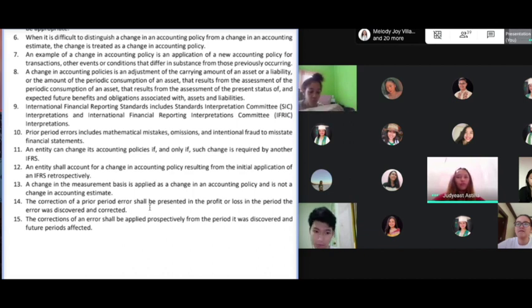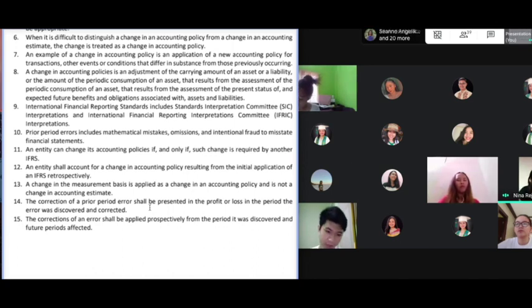Let's have number 15. The correction of an error shall be applied prospectively from the period it was discovered and future periods affected. False, sir, because it is stated here that it should be applied in the period it was discovered, but it should be applied at the earliest period practicable. Because again, as we mentioned last time, if we're dealing with a correction of a prior period error, the treatment is retrospective restatement.